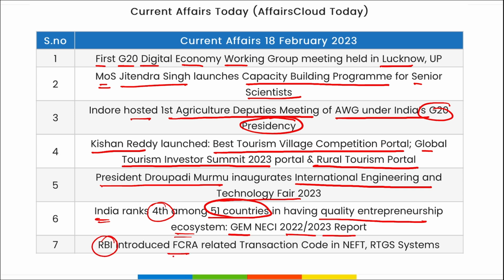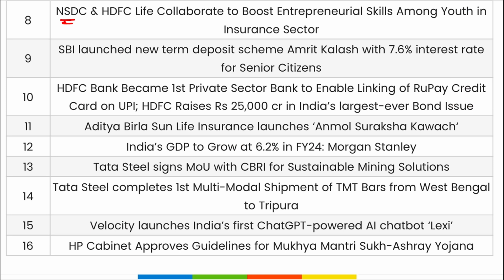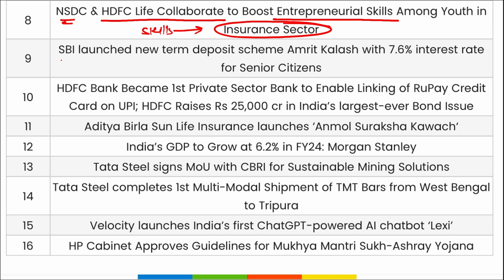RBI has introduced FCRA related transaction code in NEFT and RTGS system. Next, NSDC and HDFC Life collaborate to boost entrepreneurship skills among youth in the insurance sector. That's basically to provide skills to the youth in the insurance sector.